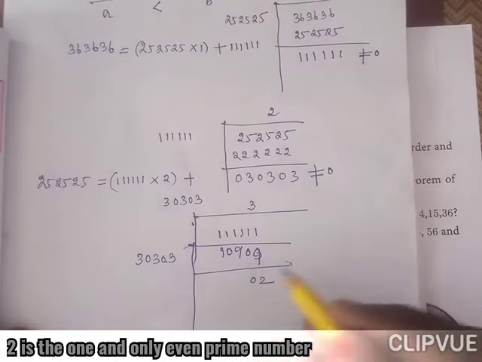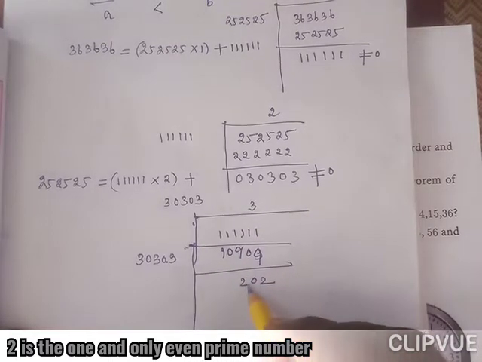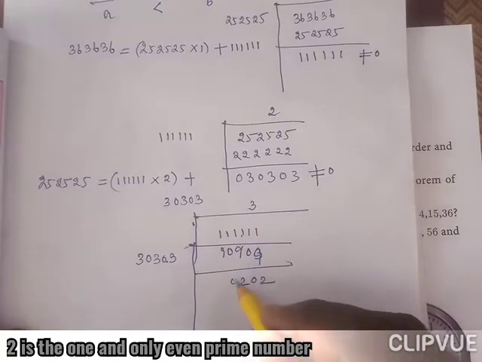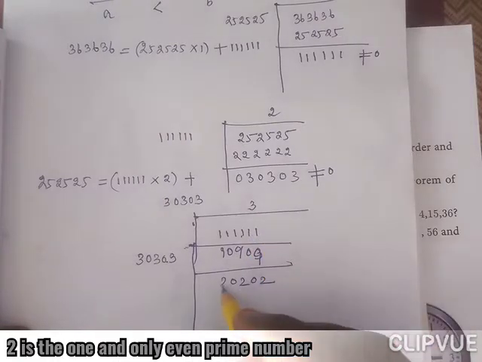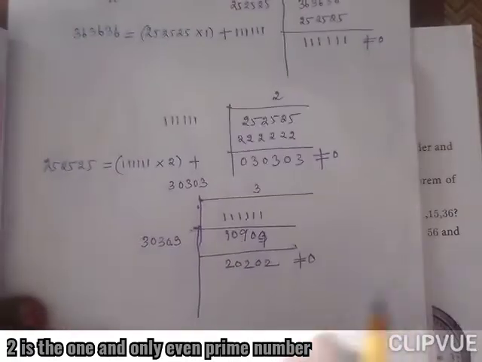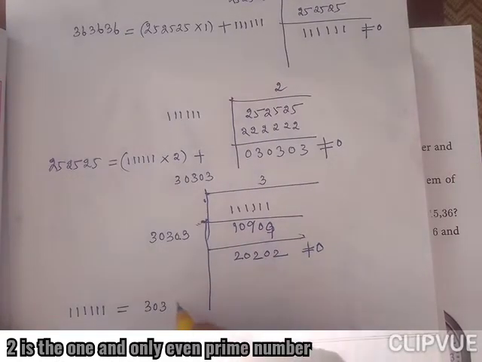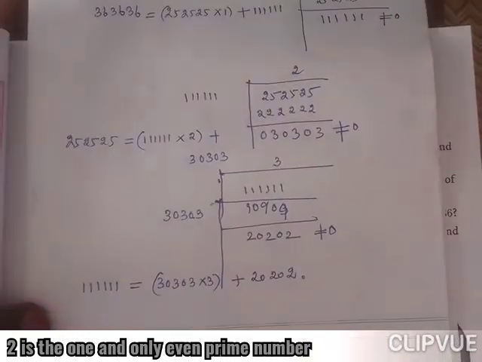Here 0. Here, 11 minus 9 is 2. The next one, 11 minus 9 is 2. It does not leave the remainder 0. So 111111 can be written as 30303 into 3 plus 20202.